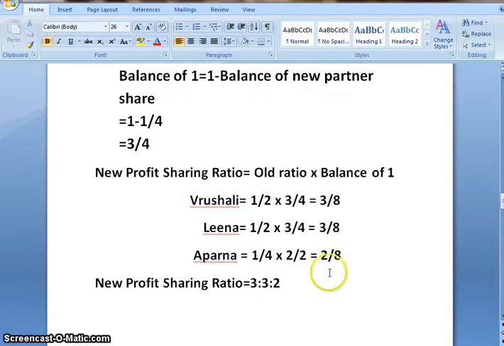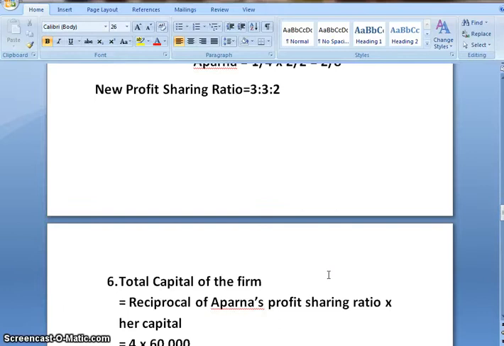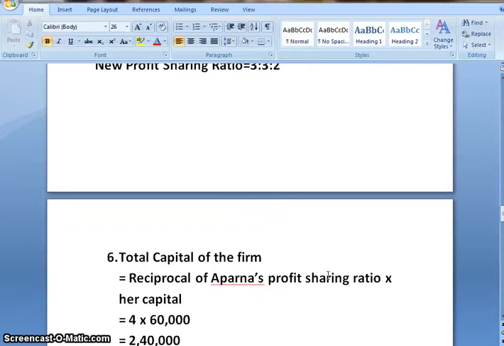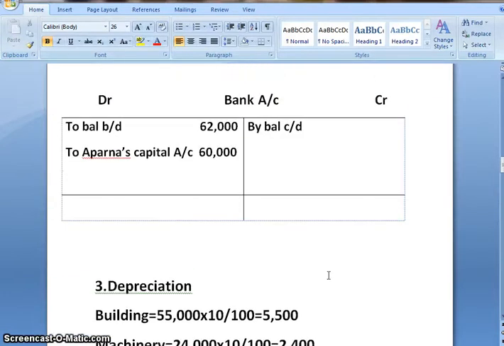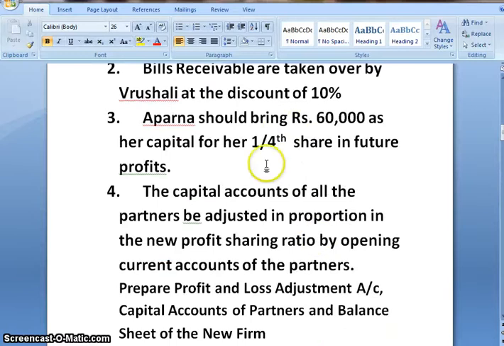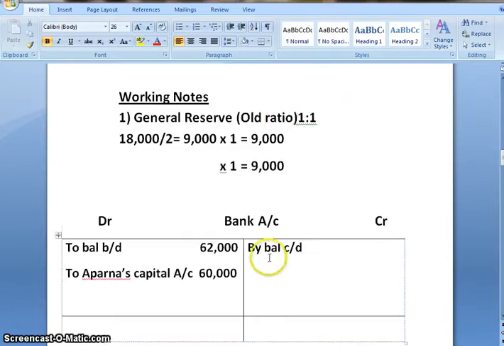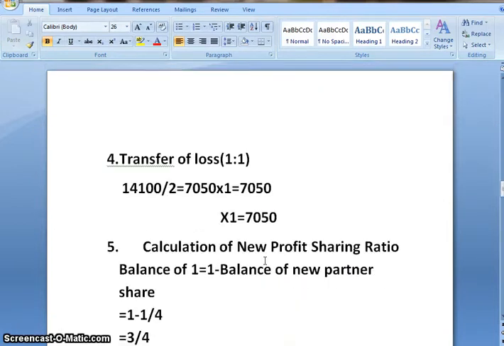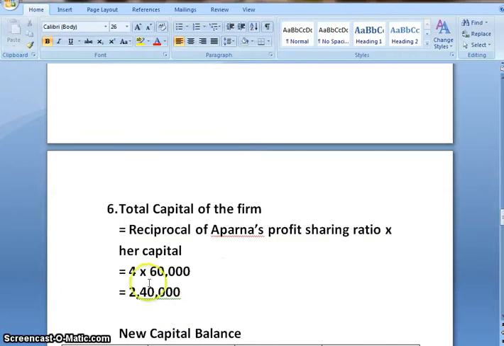Now that we have found out the new profit sharing ratio, we need to find out the total capital. And how are we going to get the total capital? Total capital of the firm, the formula is reciprocal of Aparna's profit sharing ratio multiplied by her capital. Her profit sharing ratio is 1 by 4, so reciprocal of 1 by 4 would be 4 and her capital is 60,000. So that would give us 4 into 60,000. 6 fours are 24, so we'll get 2,40,000 as total capital of the firm.